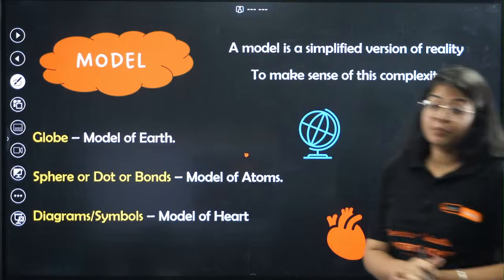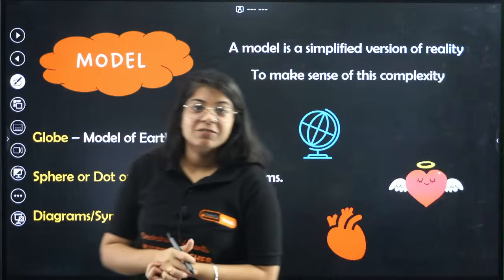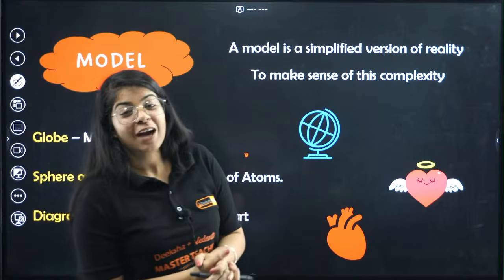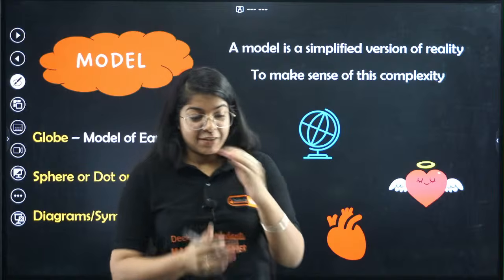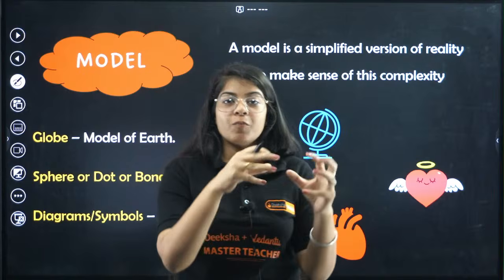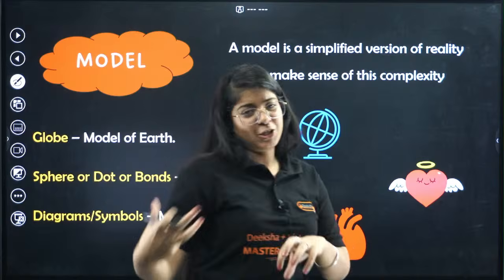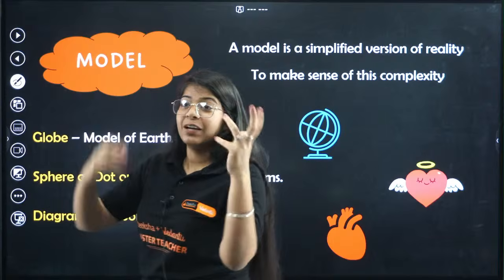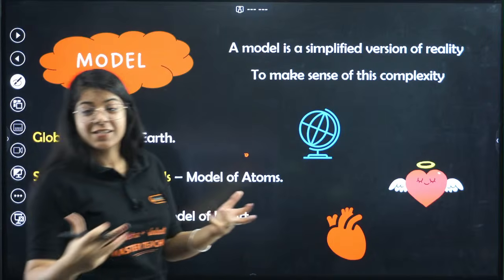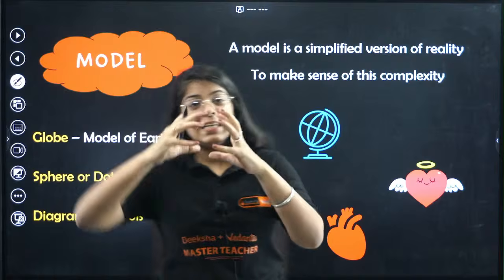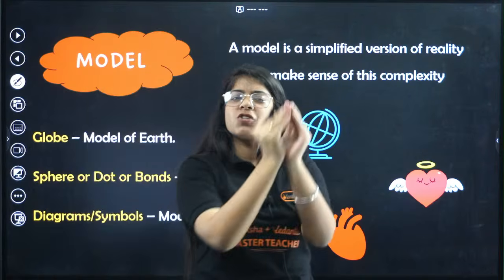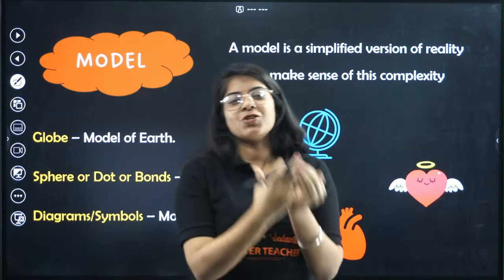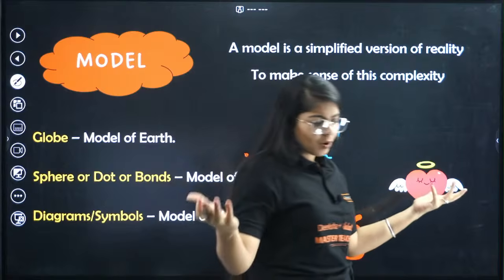Next year, you'll have to make the diagram of the heart. It's a little bit complex, but I'll make it simpler. So you'll have to depict the model of the heart. When you draw the diagram of the heart, do you see how many cells are there in the heart, or what the tissues are? Rather, we study the vessels of the heart and the four chambers of the heart. So we leave all the complex structure out and, to study just the heart and not the cells in it, we make a simplified version of the heart. And that is what our models are.